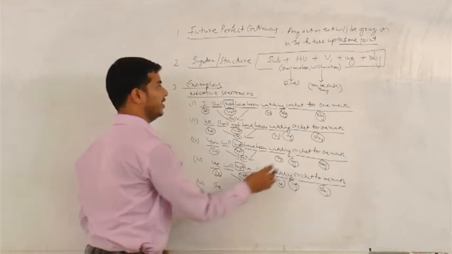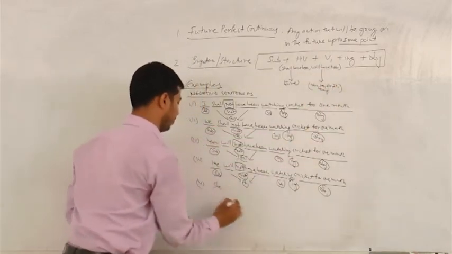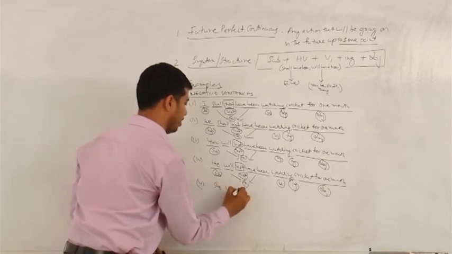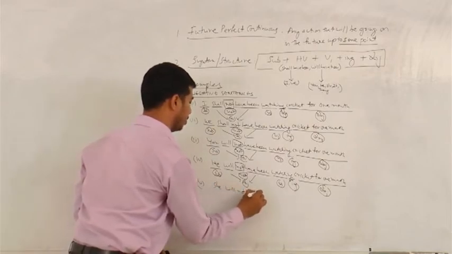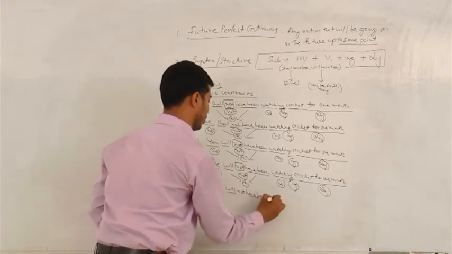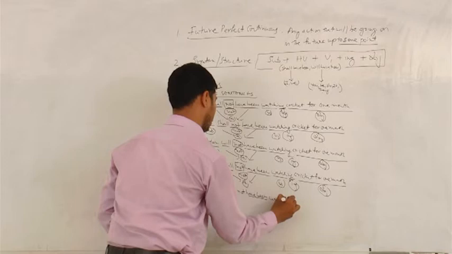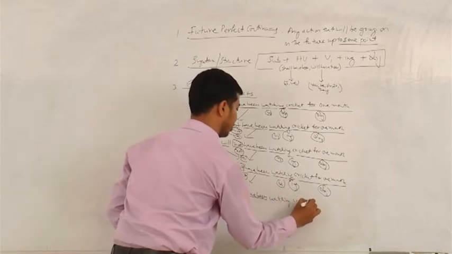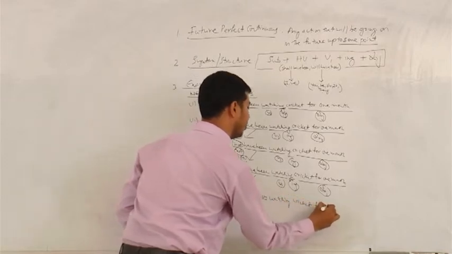Let us go with she now. She will not have been watching what? Cricket. For what duration? For 1 month.